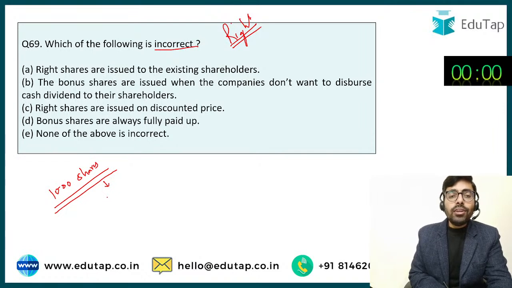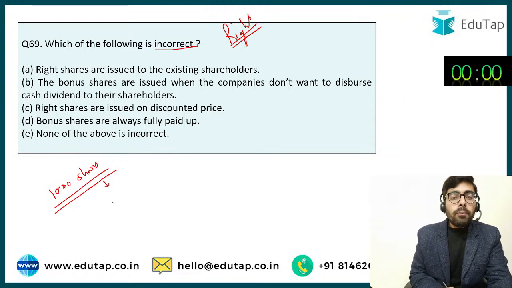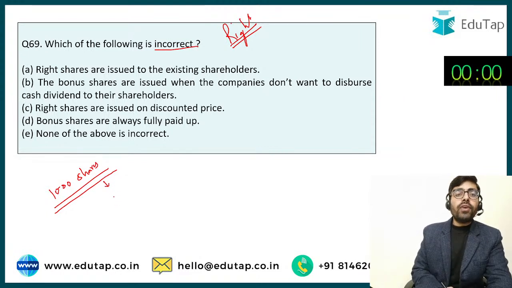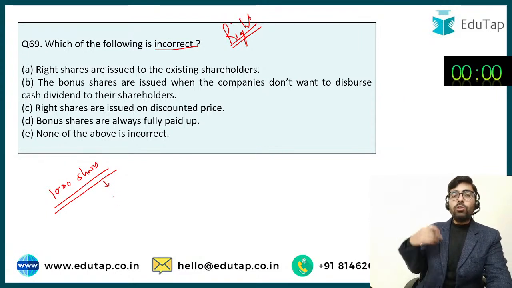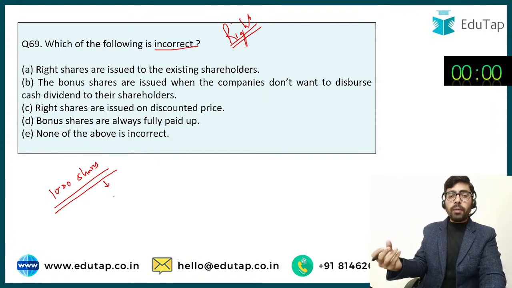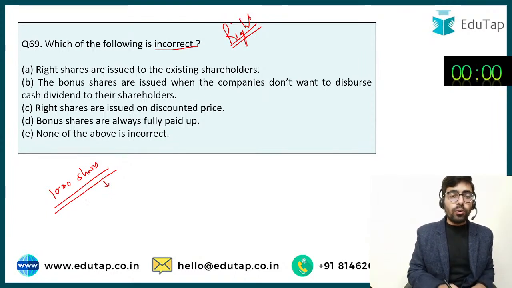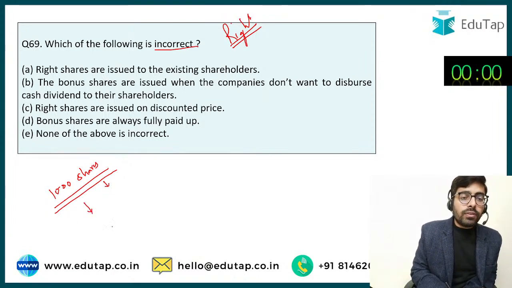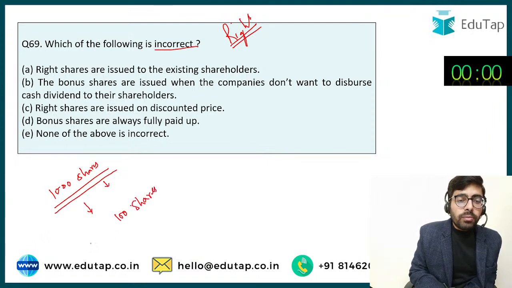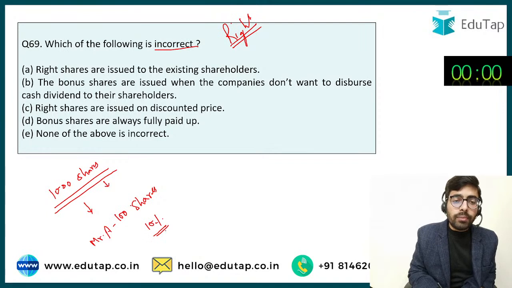I have to again issue shares in the market. I have to get money on the shares. Now company's law says that we have to give an option. We have to give this right to the existing shareholders that if they again want to buy the shares of your company, they should be able to do so. Why they should be able to do so? So now suppose there is a person who is having 100 shares in my company. Okay, so now this person, Mr. A, is basically having 10% stake in my company.